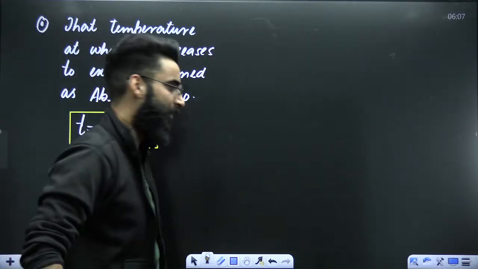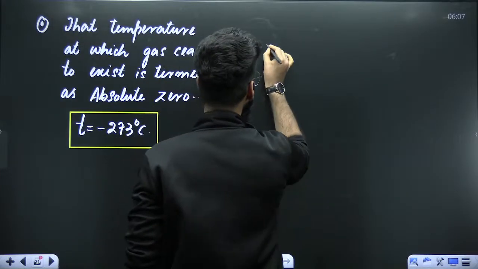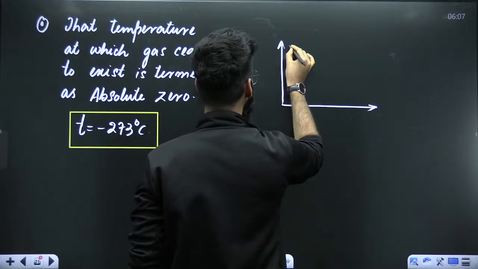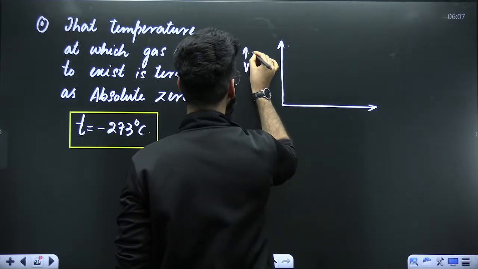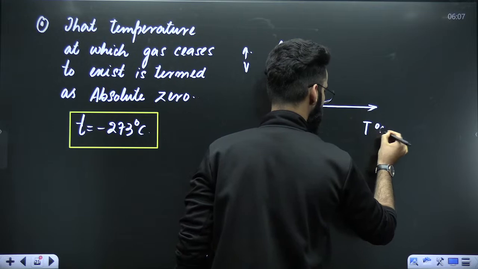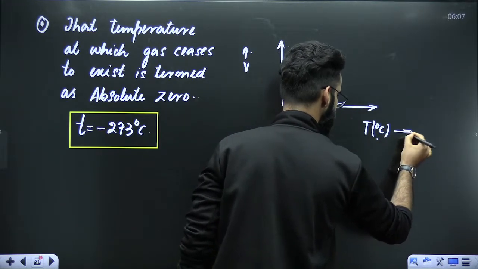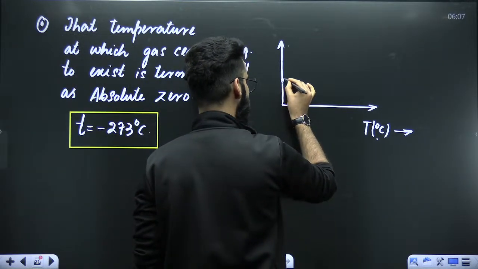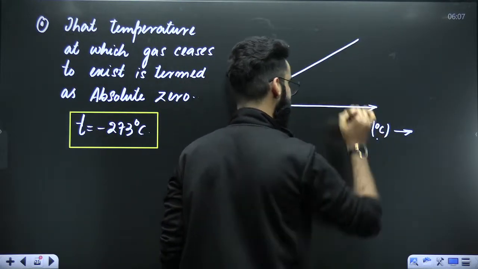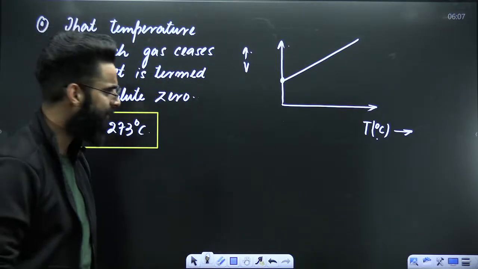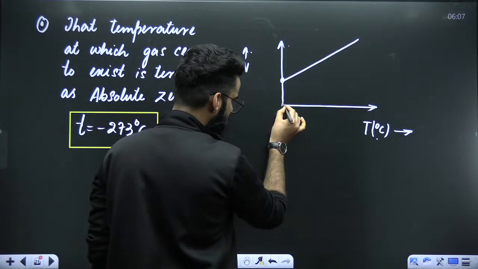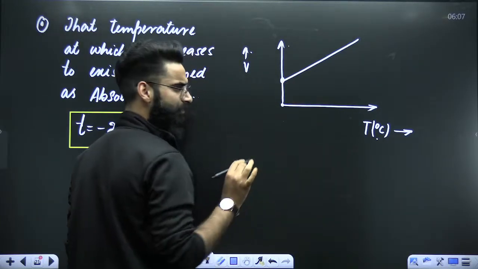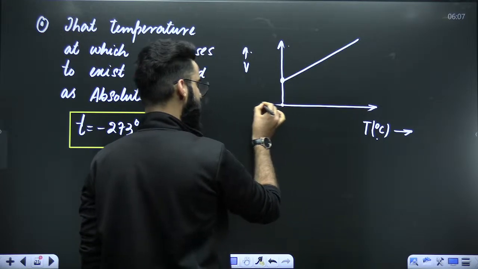Okay? Now one more thing. Few minutes back, if you remember, we have drawn one graph. The graph was between volume of the gas versus temperature of the gas in degrees centigrade. If you remember, this graph started from here and it was a straight line like this. Perfect. This particular point represents 0 degree. And at 0 degree, volume of the gas is V0. We know it.